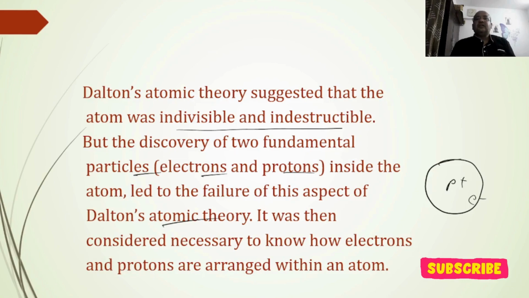So it was then considered necessary to know how these electrons and protons are arranged within an atom. Now the question arises, how are these subatomic particles arranged in an atom?